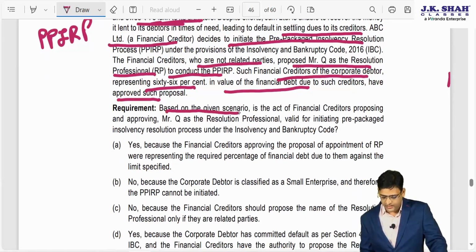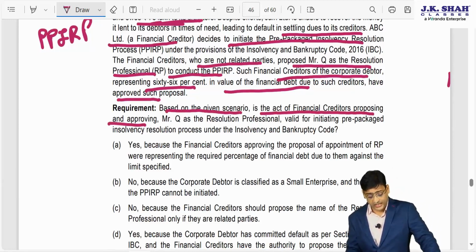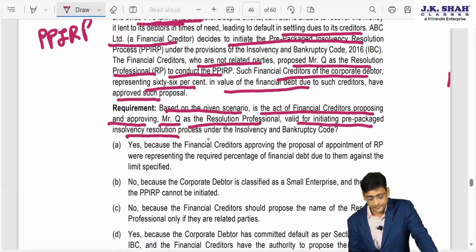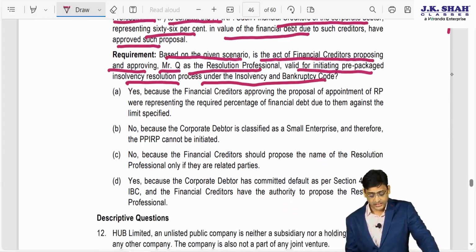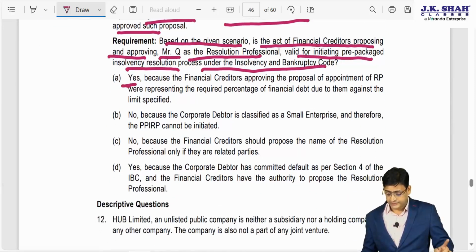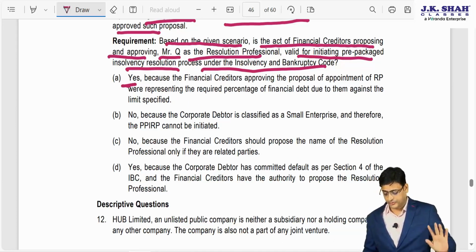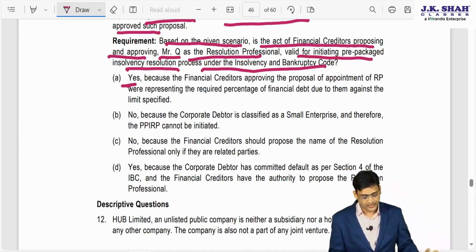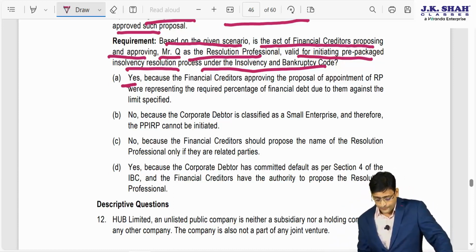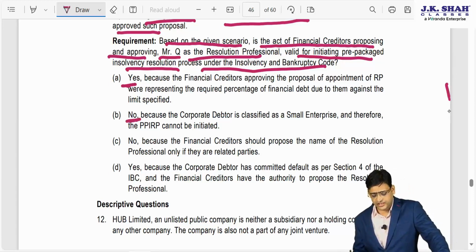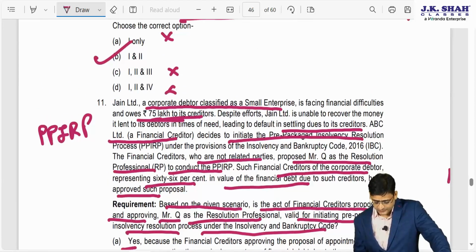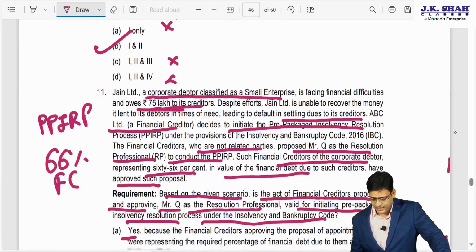So based on the given scenario, is the act of financial creditor proposing and approving Mr. Q as the RP valid for initiating PPRP process under the IBC? Yes, because the FC approving proposal of appointment of RP were representing the required percentage of financial debt due to them against the limit specified. No, can I say this application is a valid application? Why? Because it is proposed by the requisite number and approved by the 66% FC. So can I say answer has to be yes.